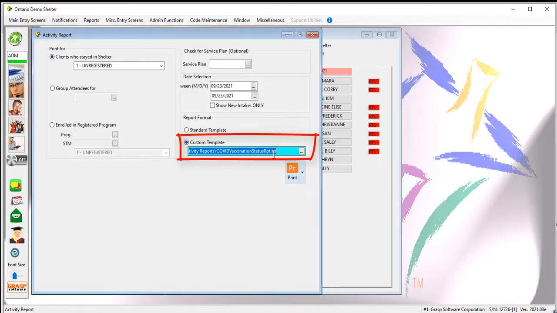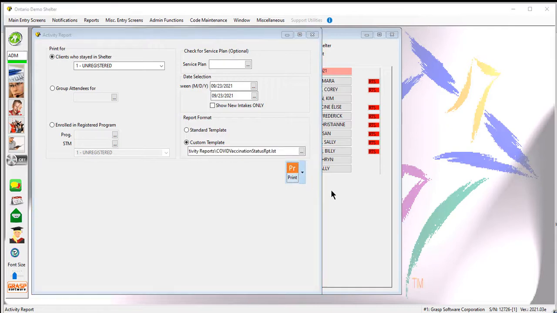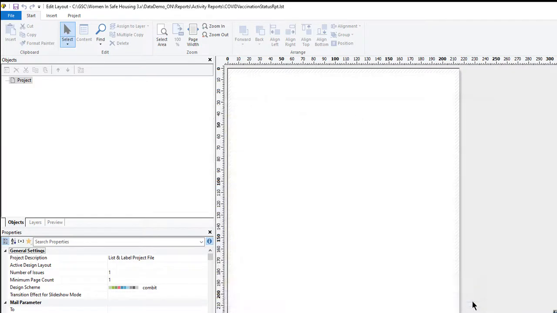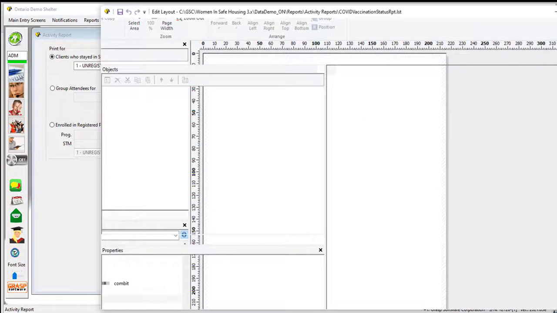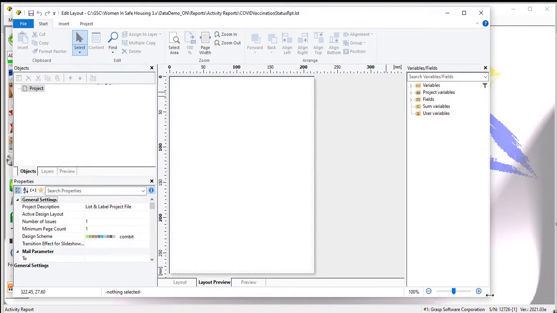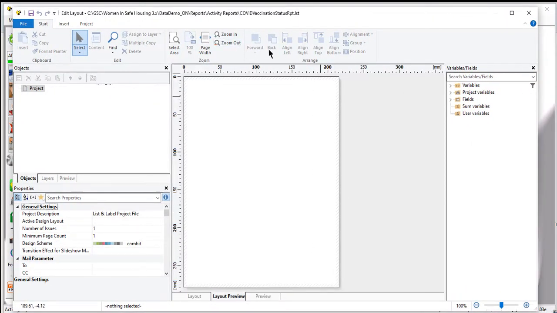When you're logged in as administrator, you can now change or create this design by clicking on this little arrow on the right hand side of the print button. And when I click on that, this pops up into the designer. And it's starting with the blank design, and I actually don't want to start with a blank design, so I'm going to click cancel here. I'm also going to resize this page a little bit so it fits all into the screen so that you can see it. Let me just stretch it as best I can. So at the very top here you can see the actual report template that I'm designing, and in the middle here you've got a blank page.